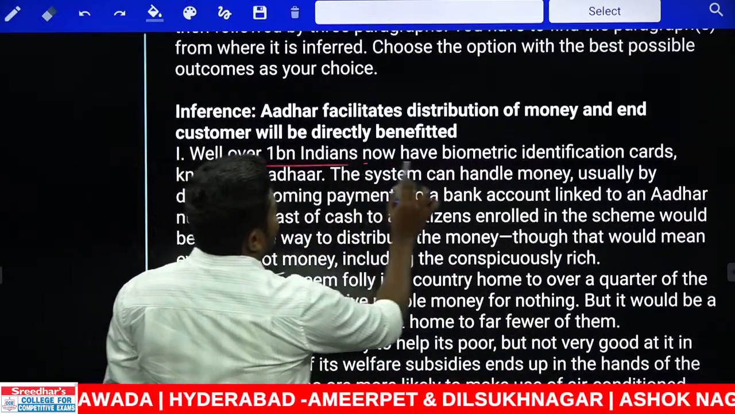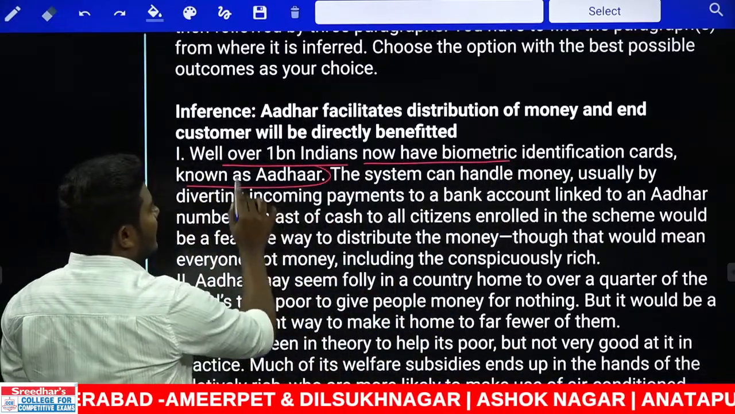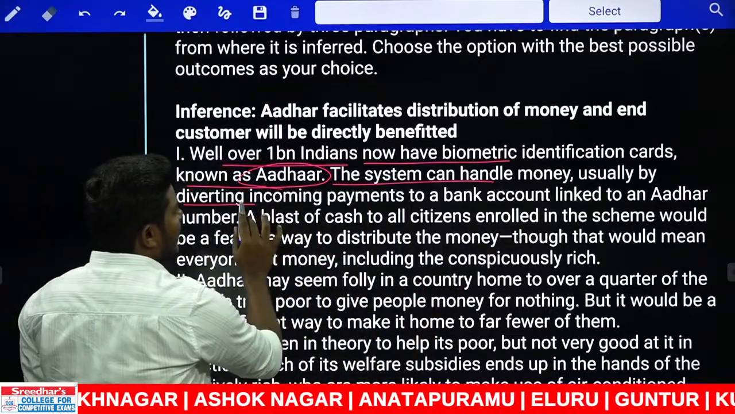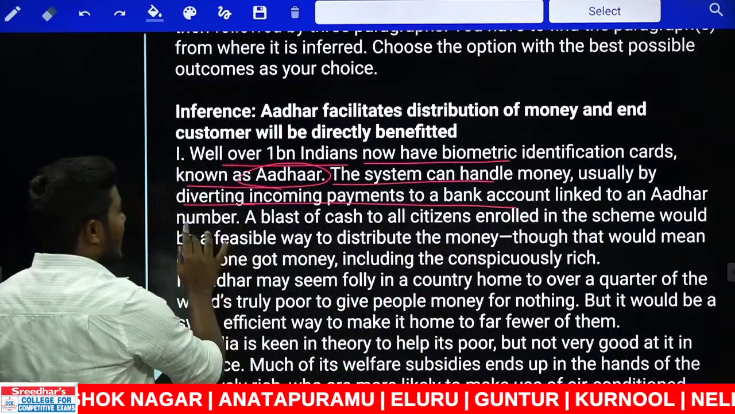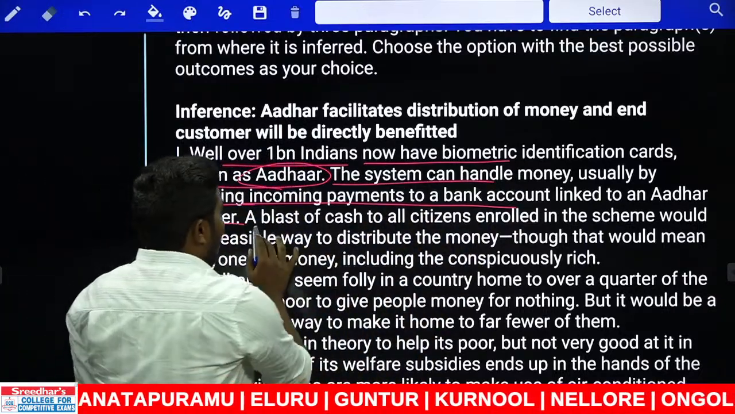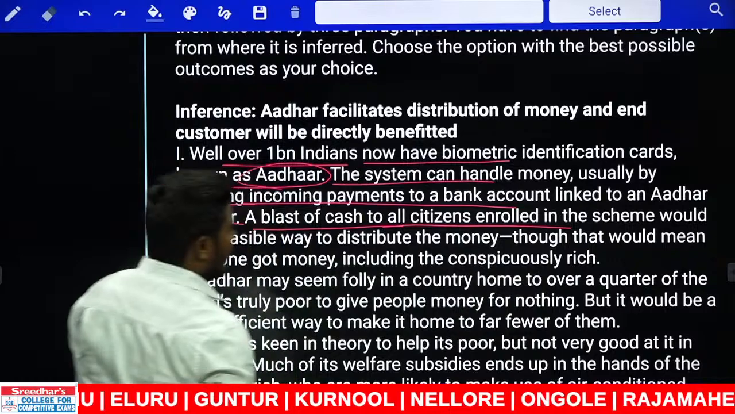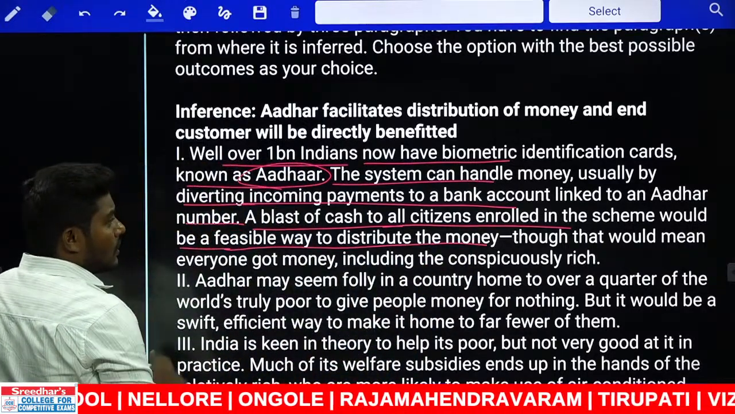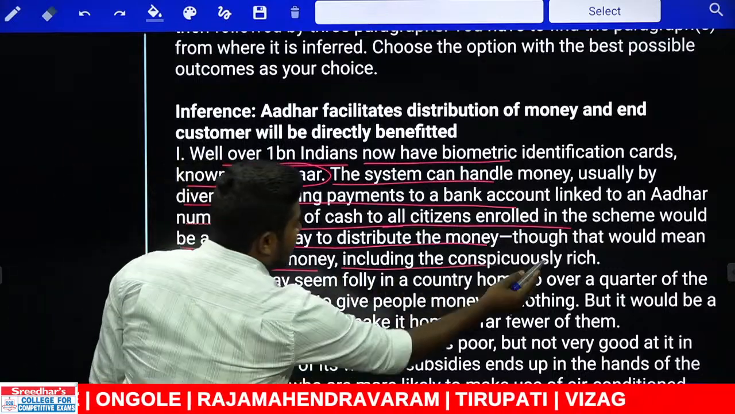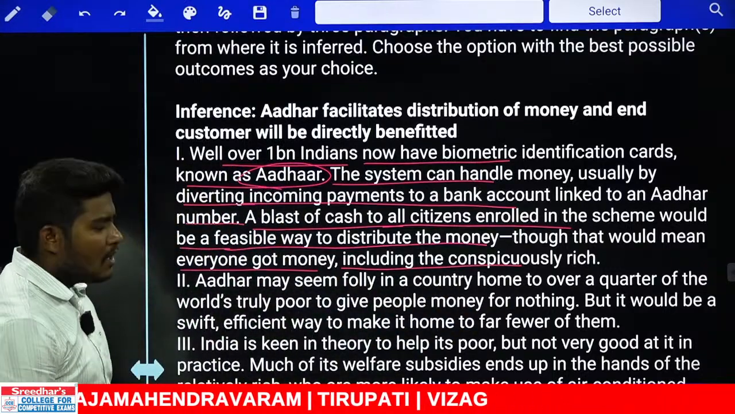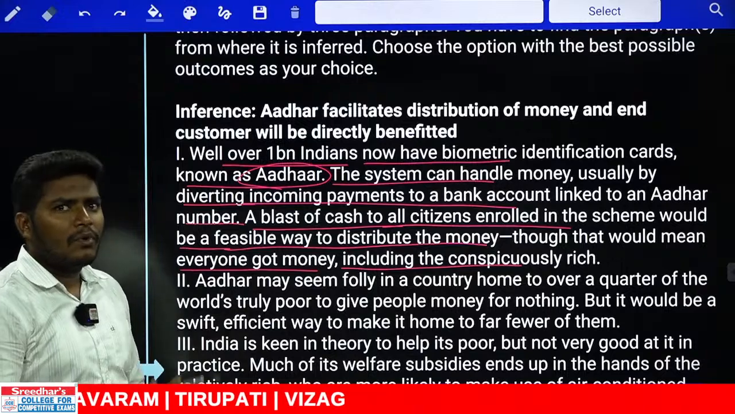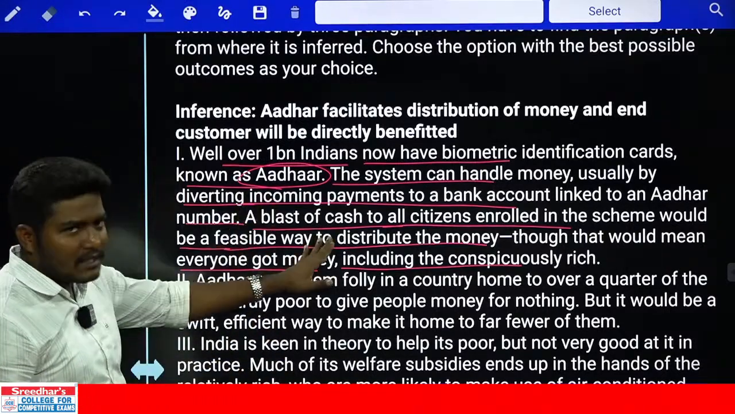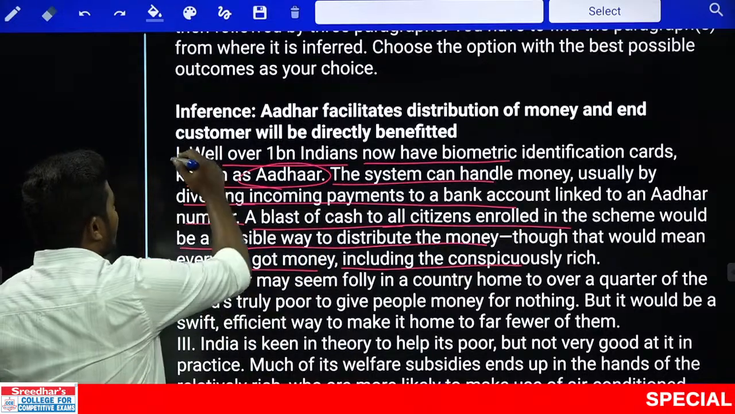Now look at this. Over 1 billion Indians now have biometric identification cards known as Aadhaar. The system can handle money usually by diverting income payments to the bank account linked to an Aadhaar number directly to the person. A blast of cash to the citizens enrolled in the scheme would be a feasible way to distribute the money, though that would mean everyone got money, including the conspicuously rich. Everybody may get the money. Rich people may get, poor people may get, but the point is the middleman will not grab the money of the poor. So Aadhaar is enabling this type of thing. That is possible, absolutely. First one.